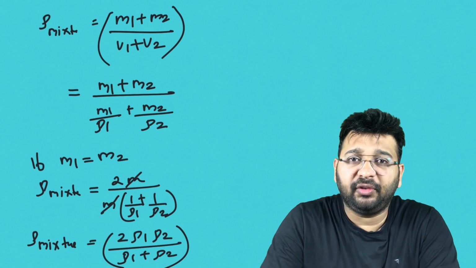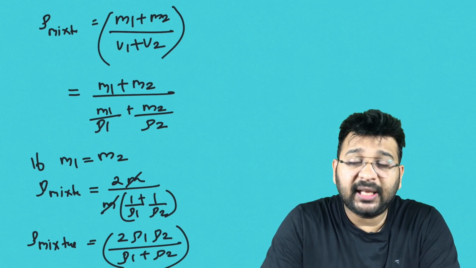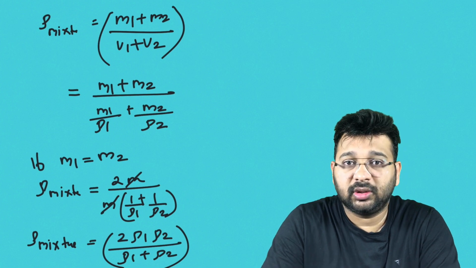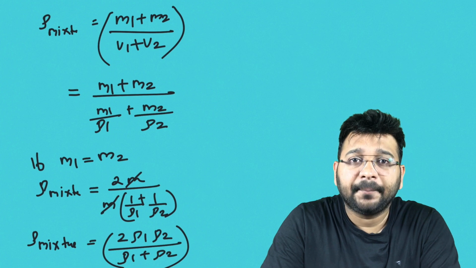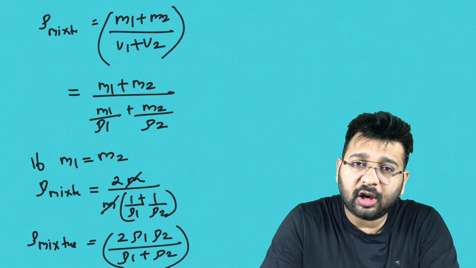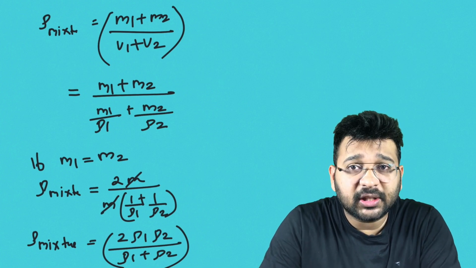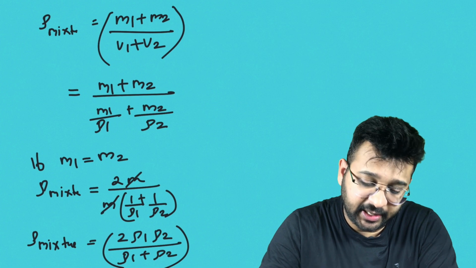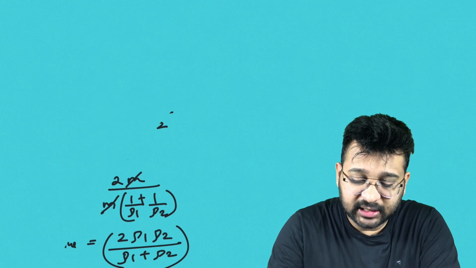When you apply a force in the perpendicular direction of the surface, that force is known as thrust. So the most important thing is pressure is not force by area, pressure is normal force by area. What is normal force? Normal force is thrust. So what is pressure? Pressure is thrust by area. The very important thing we are now going to study is hydrostatic pressure.